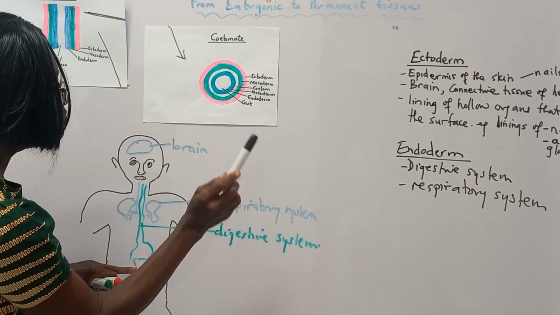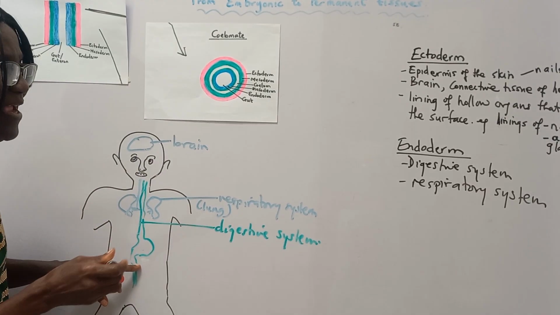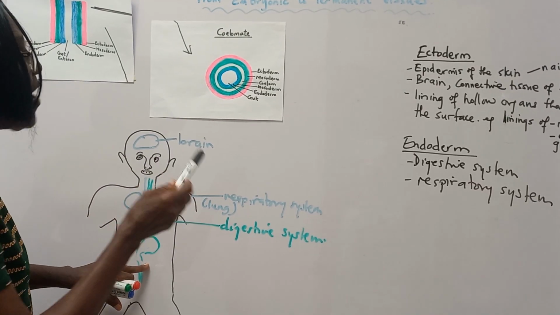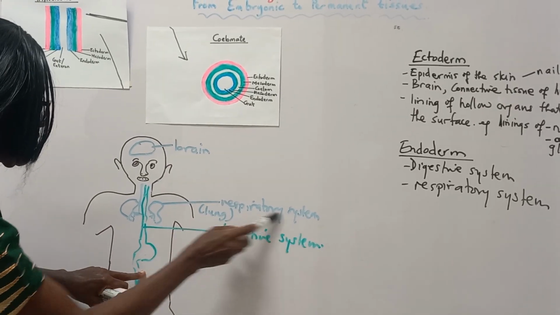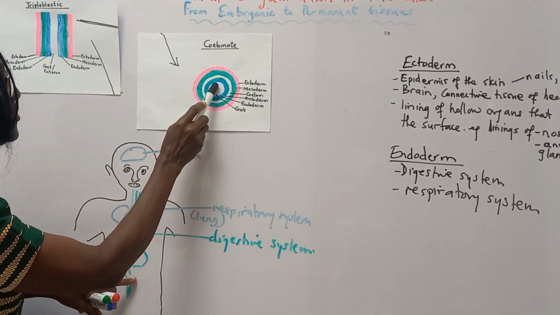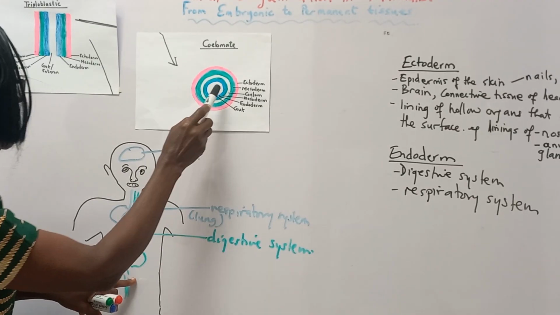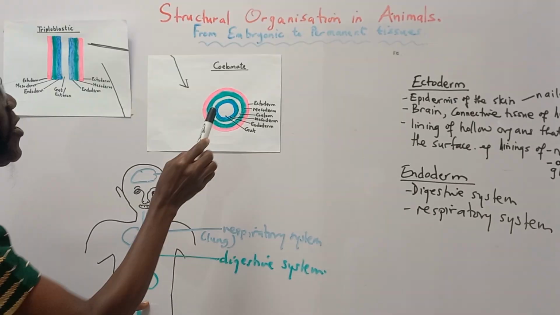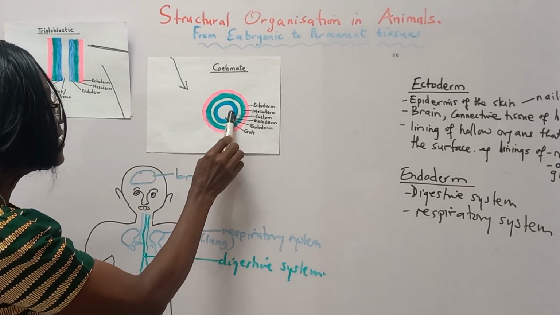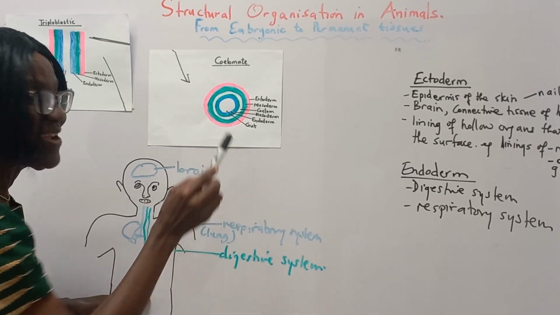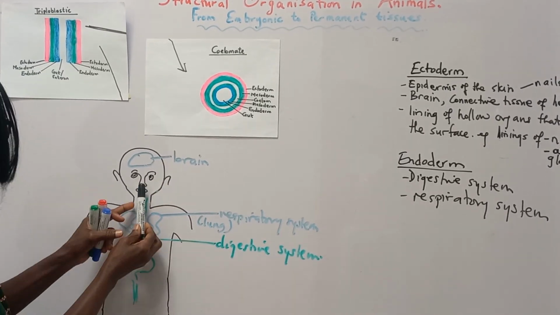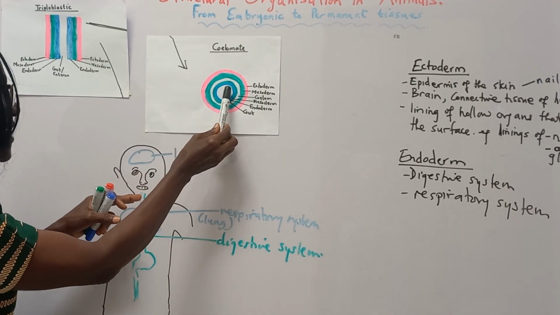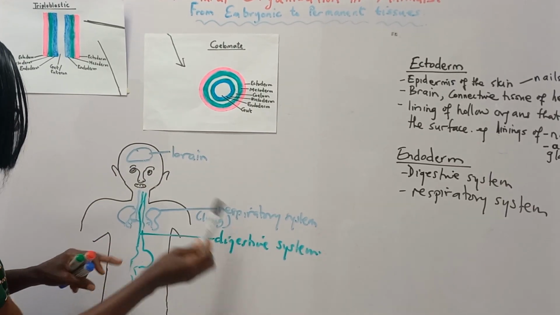So the space or the area that is connected to the outside is the gut, and that's the digestive system. And you see the respiratory system too is connected to the outside, and so the endoderm also forms the respiratory system that takes part of the gut. The original gut in the embryo will form the respiratory system, because it will have to take air from the outside. This leaves the outside, and the digestive system.